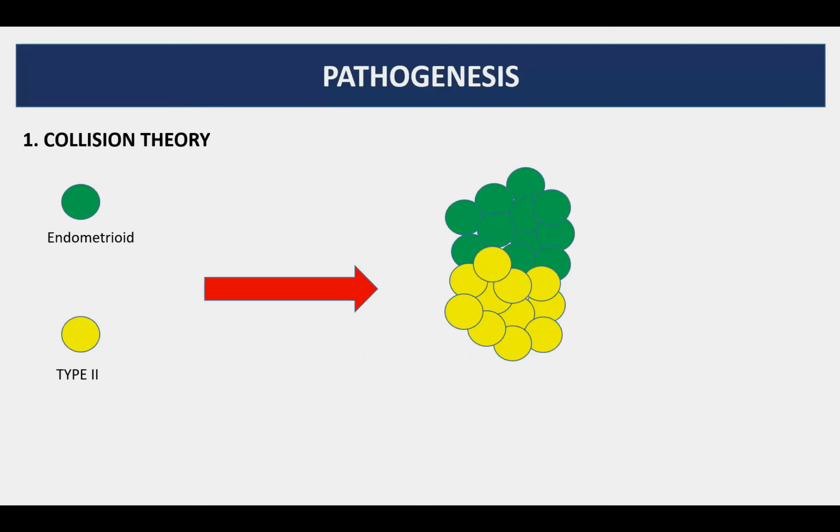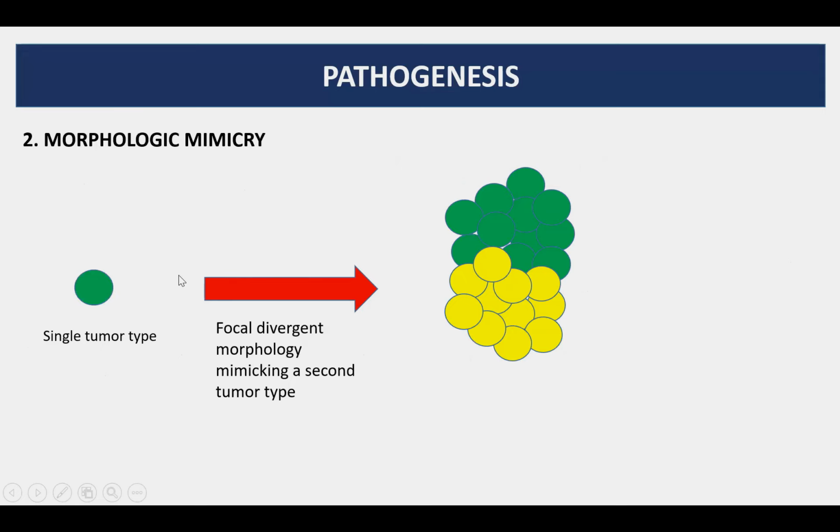Now, regarding the pathogenesis of mixed carcinoma, there are multiple theories that have been hypothesized, one of which is the collision theory. This theory suggests that there are two different cell lines in the beginning. So let's say there's an endometrioid type and a type 2, clear cell or serous, and these tumors collide as they are growing. Another theory is morphologic mimicry, in which the tumor starts out as a single tumor type, but there is focal divergent morphology mimicking a second tumor type that results in a mixed carcinoma.